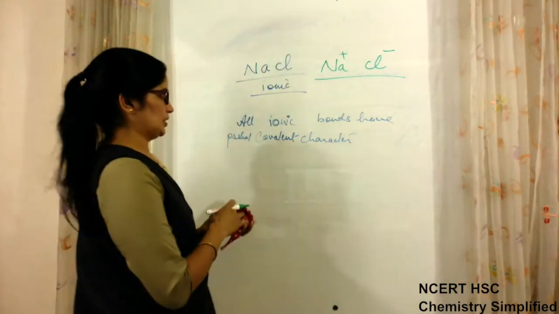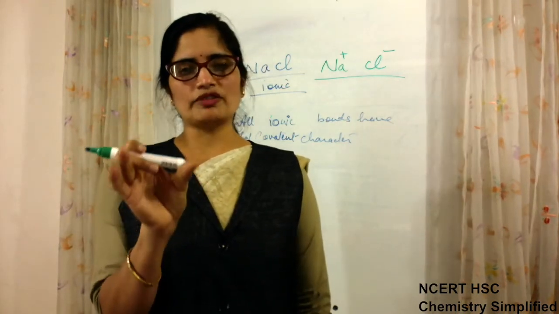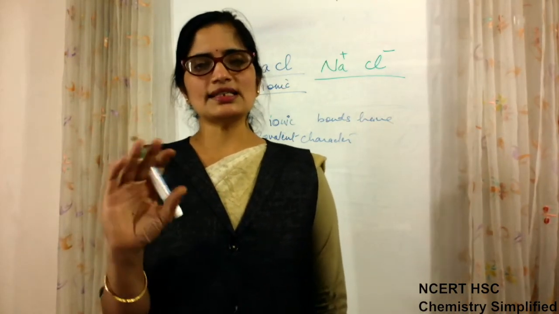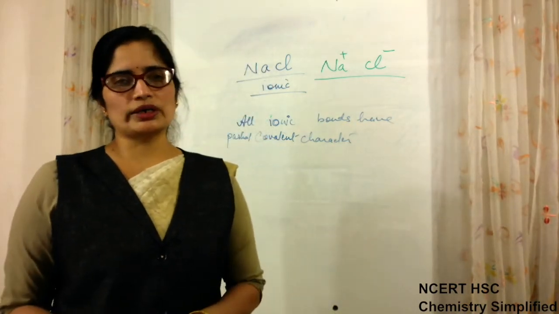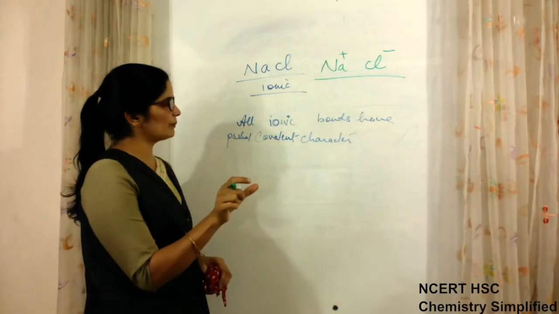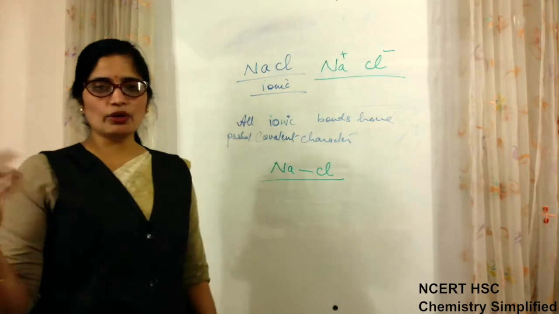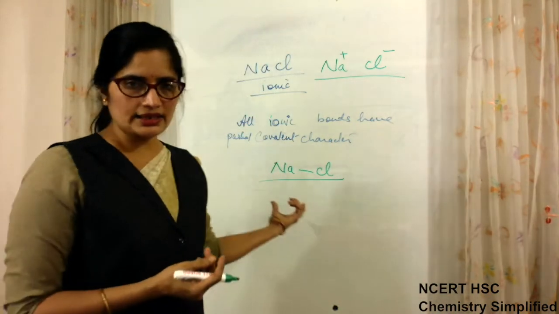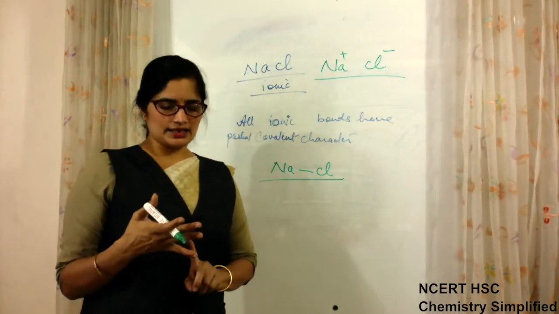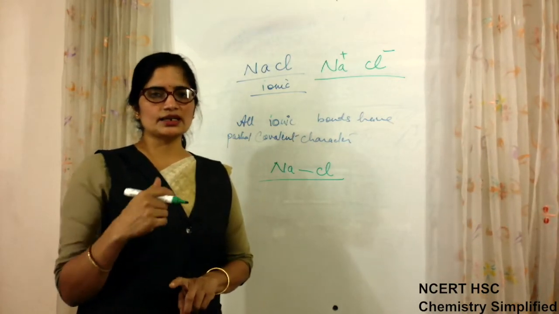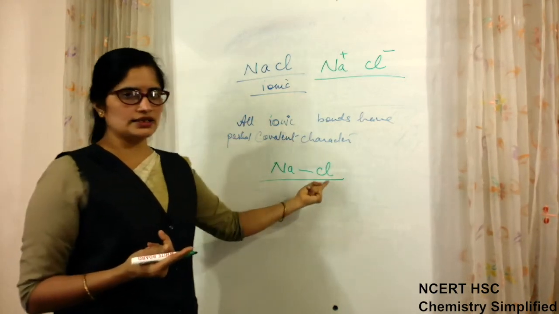Both types of bonds are formed in different manners, but if we look at a bond formed between two atoms, the difference between covalent and ionic bond is only this much. Don't be confused by this, thinking the bonds are formed some different way. No, they are formed the same way as we have discussed: if a bond is formed between NaCl, complete transfer of the electron of Na will take place to Cl and Cl will accept it.